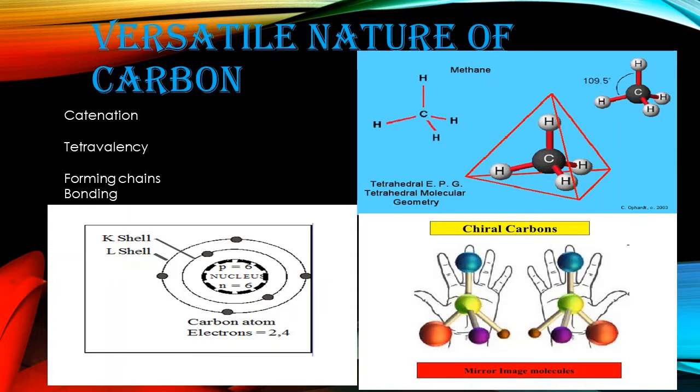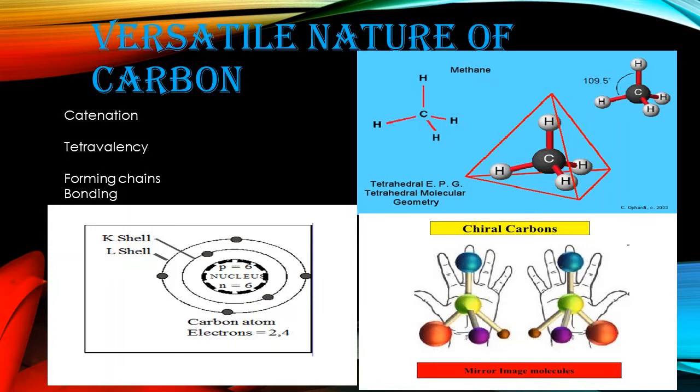Carbon is a non-metal. Its atomic number is 6, and its valence electrons are 4. So it forms the most important bond, the covalent bond. As we all know, a covalent bond is formed by the sharing of electrons. So it contains 4 valence electrons, and it has a tendency to share 4 more electrons, and it can form tetrahedral structures.